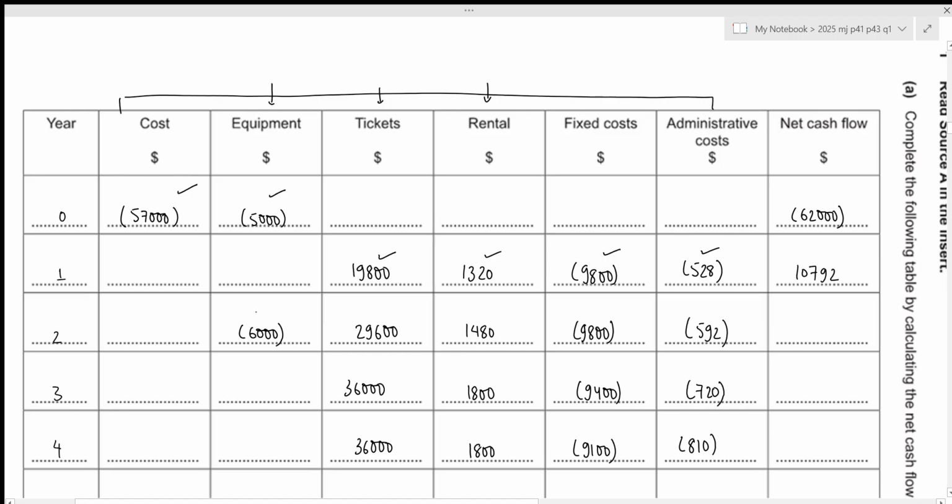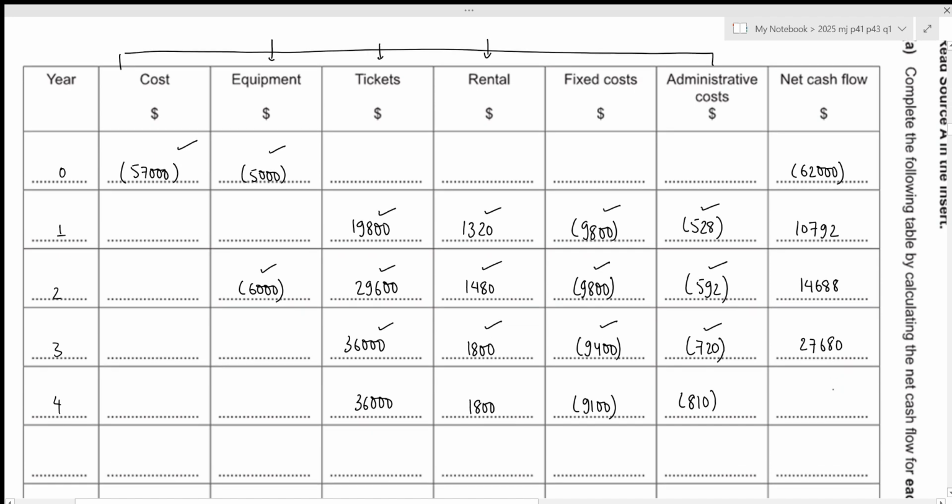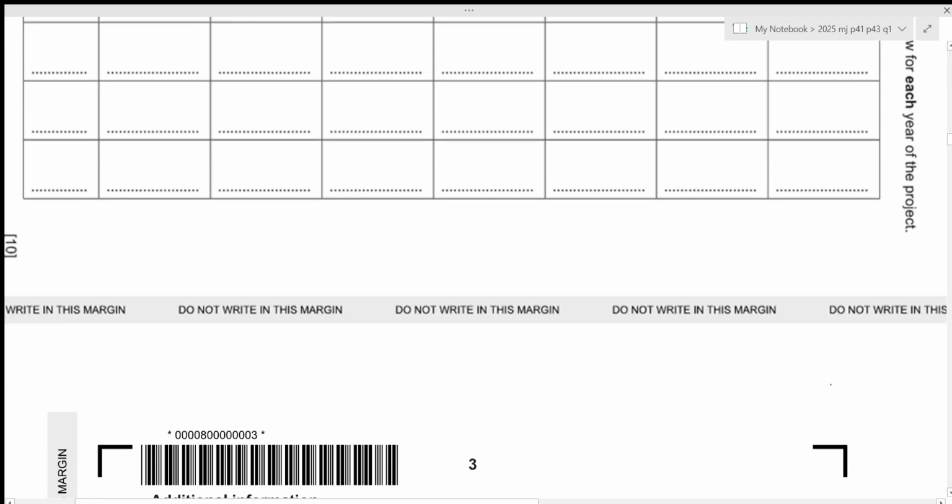For year 2, that will be negative 6,000 plus 29,600 plus 1,480 minus 9,800 minus 592, which results in 14,688. For year 3, that will be 36,000 plus 1,800 minus 9,400 minus 720, which results in 27,680. And for year 4, that will be 36,000 plus 1,800 minus 9,100 minus 810, which results in 27,890. Alright, that is all for the first part. Let's move towards the next one.